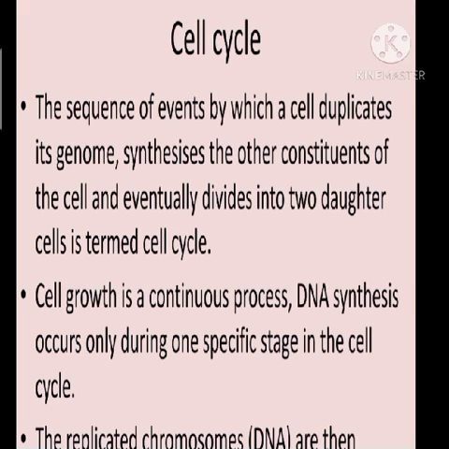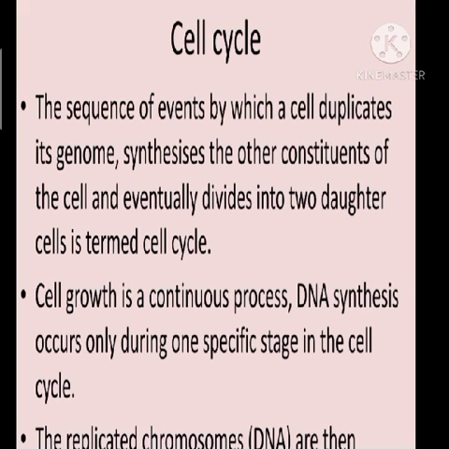Okay. Now what is the cell cycle? Cell cycle means the sequence of events by which a cell duplicates its genome, synthesizes the other constituents of the cell and eventually divides into two daughter cells is termed cell cycle. Okay. So it is not a single event, it is a sequence of events, a chain of events by which the cell duplicates its genome.